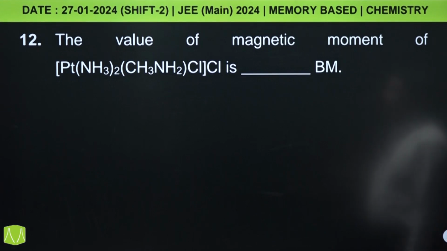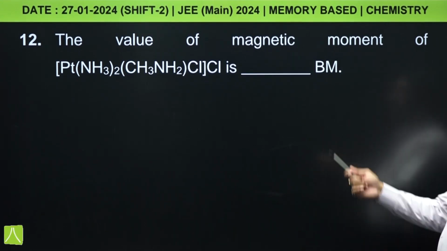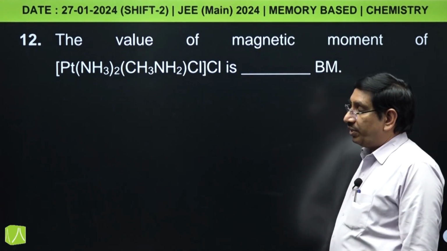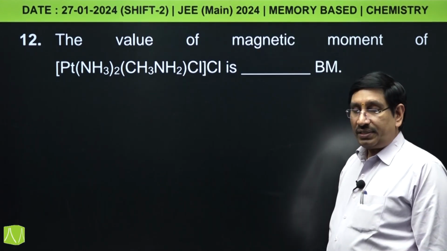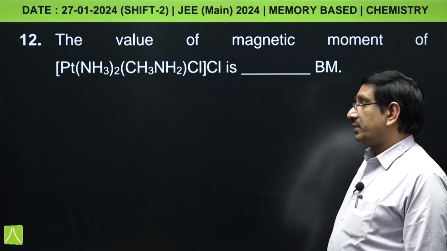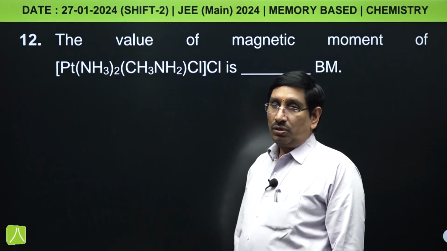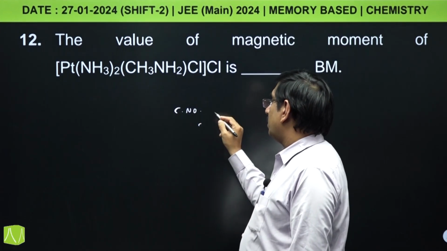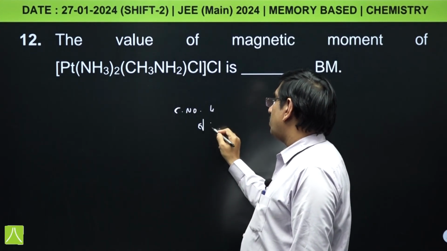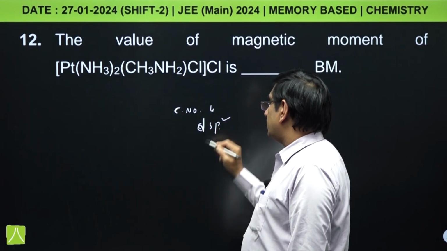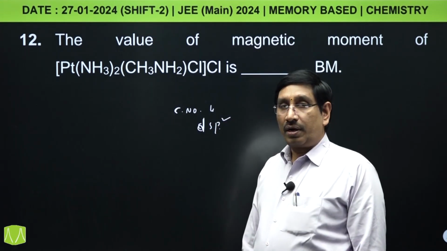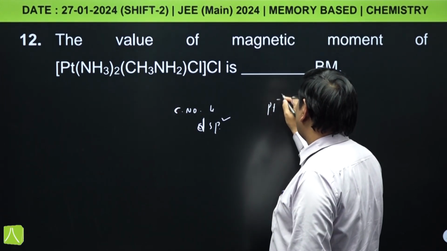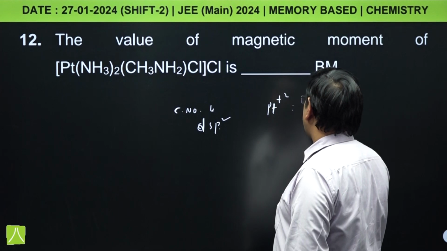Next, the value of magnetic moment of [Pt(NH3)2(CH3NH2)Cl]Cl is dash BM. ये platinum complex है, platinum complex with coordination number 4. So, with coordination number 4 platinum complexes में ये dsp2 hybridization होगा, that is ये square planar complex बनेगा. In the square planar complex platinum is in +2 state and here it is